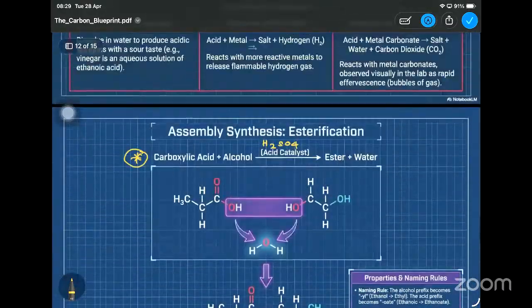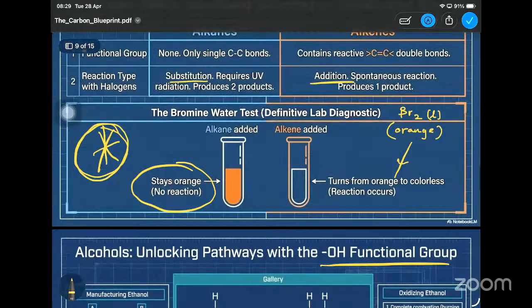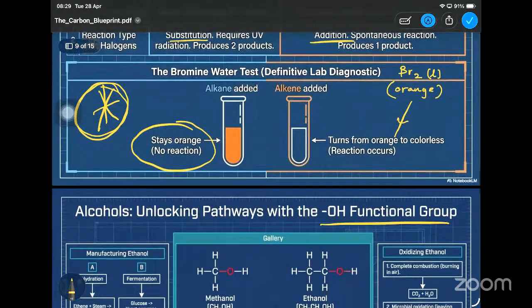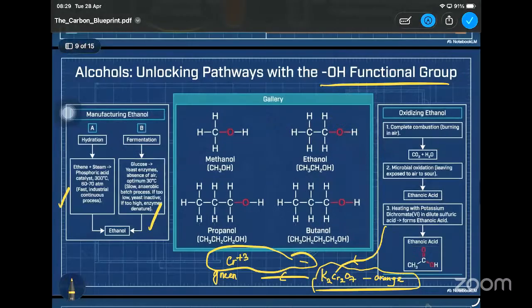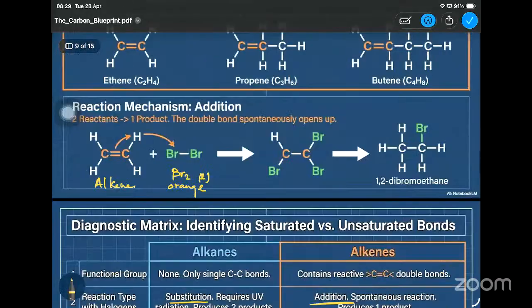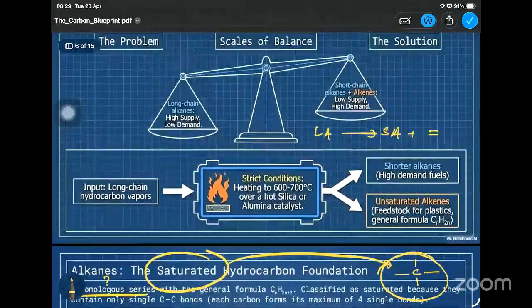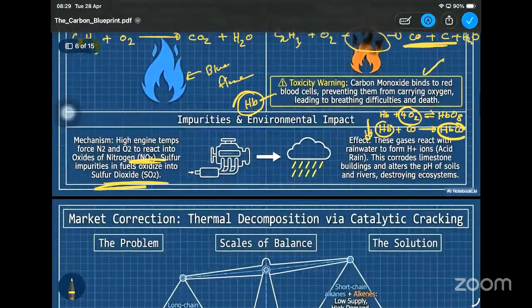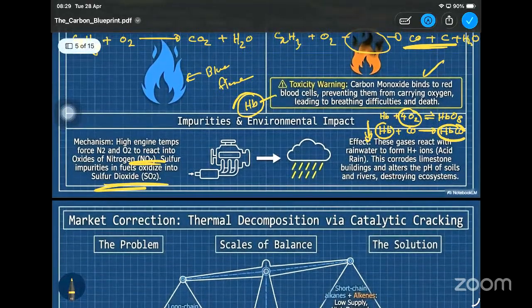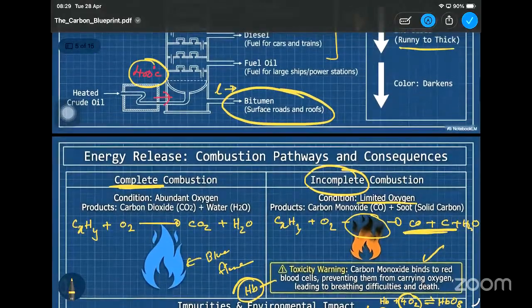So please go through the notes, and the most important thing is the identification tests: the bromine water test and the potassium dichromate test. Then if there are no questions, I can wind up the organic chemistry part. That's why I mentioned this would be just a 20 or 30 minute session. If there are no questions, we can wind up the session.